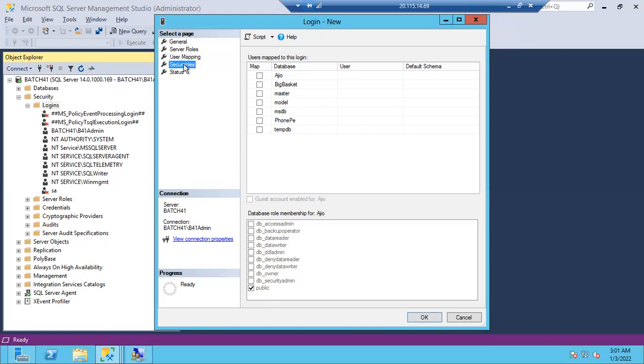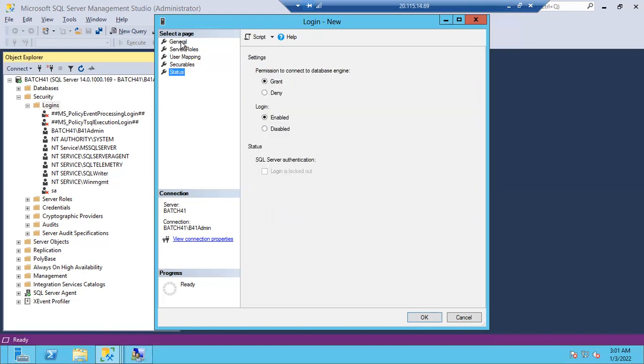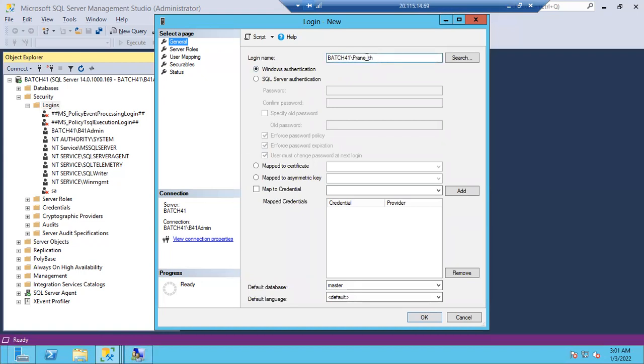Okay, so securables and all, forget about it. Status, forget about it. General, just general. I gave the name, as the name is already present. See here, it won't ask the password and confirm password.